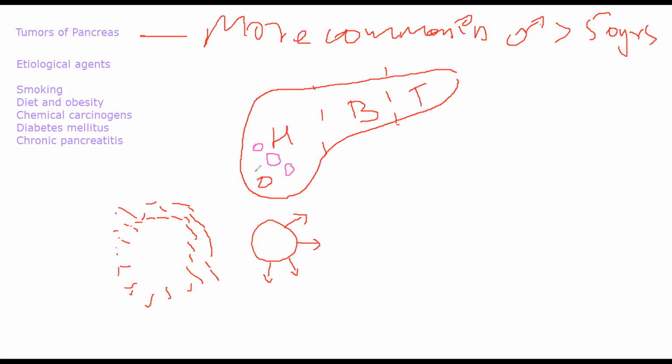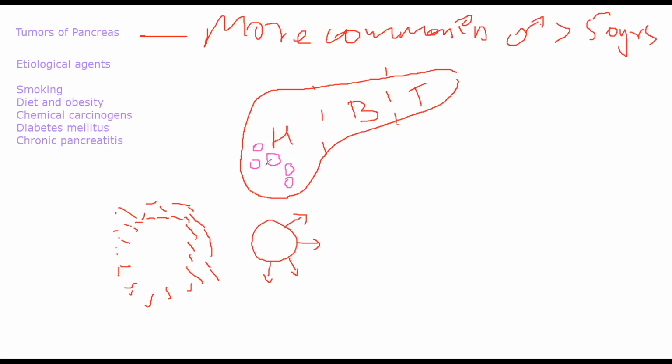Take alpha cells, beta cells, islet cells, whatever. Okay, and these are normal cells. The difference between this and the tumor will not be very clear, in the sense that it will be very diffuse and it will blend into each other in a way. You will obviously see a grayish white mass, but it will not be clearly defined with boundaries.